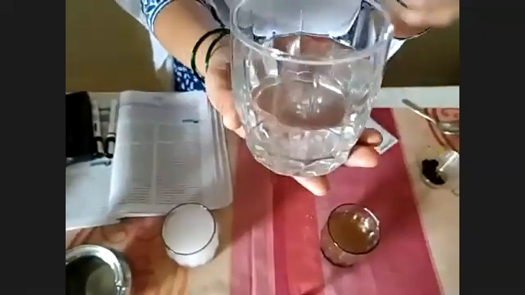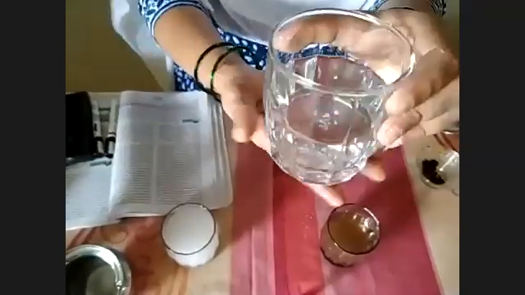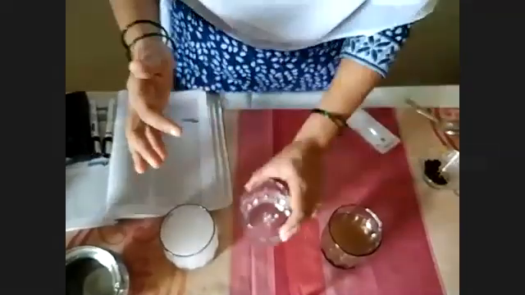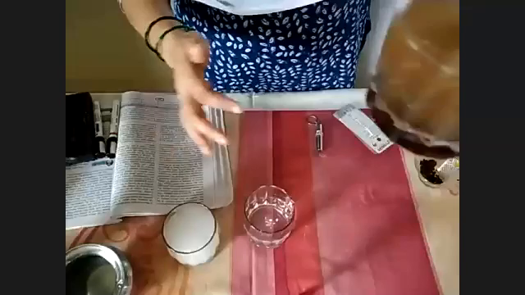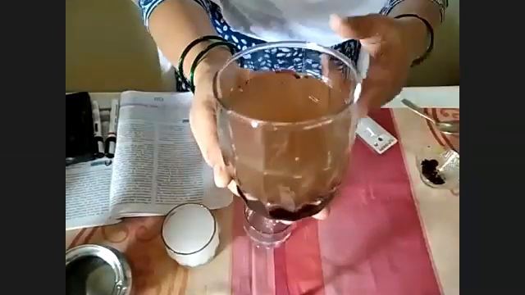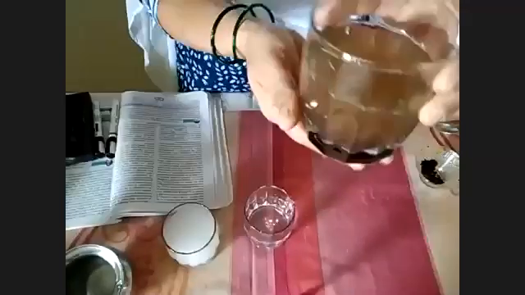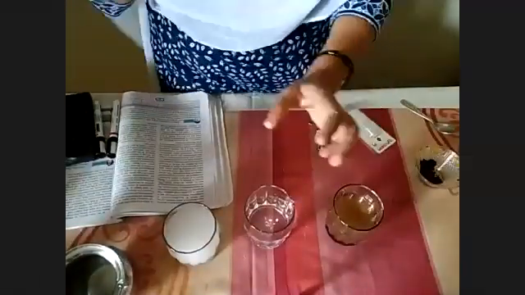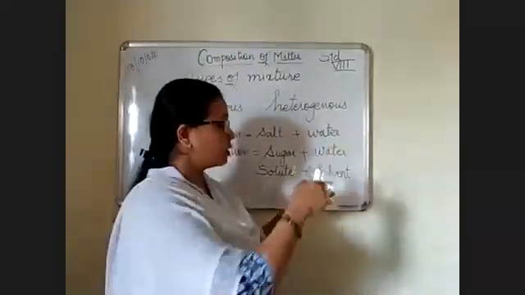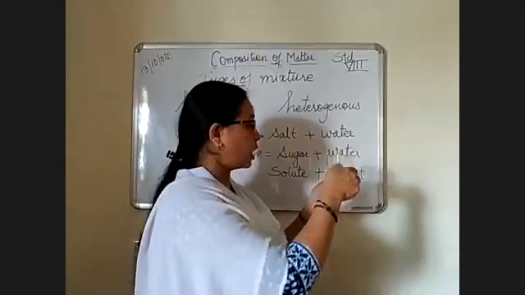this is the pure solution, that is salt and water. Salt is completely dissolved, some particles are left. And this is the soil and water. You could see soil will settle down after some time. Now we are going to pass light through it. Just see, we'll pass light through it and you will find what happens.